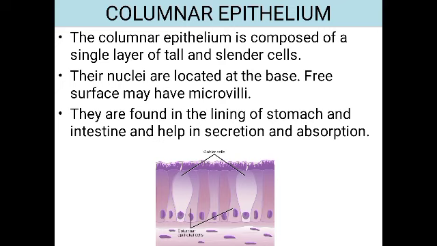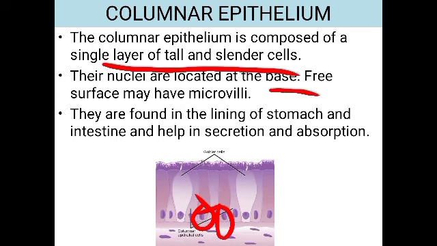Next is the columnar epithelium. The columnar epithelium has long cells, isn't it? It is composed of a single layer of tall and slender cells. You can see the cells here, they are long in nature. So they are formed of tall and slender cells, or pillar-like cells we can say. And the nuclei are located at the base. You see here the dark colored structure which is the nucleus, and where is it present? At the base of the cell.